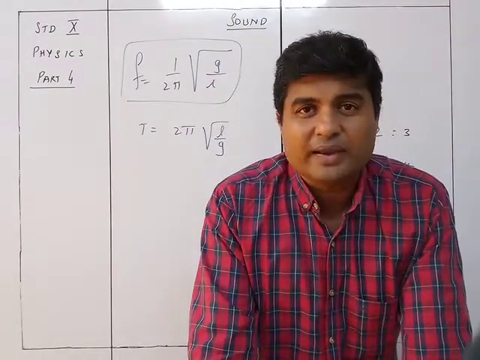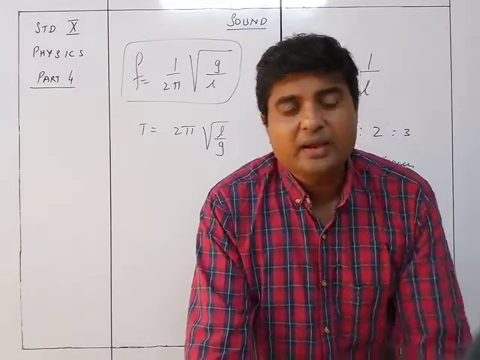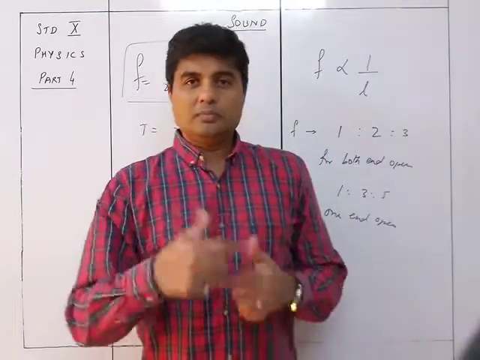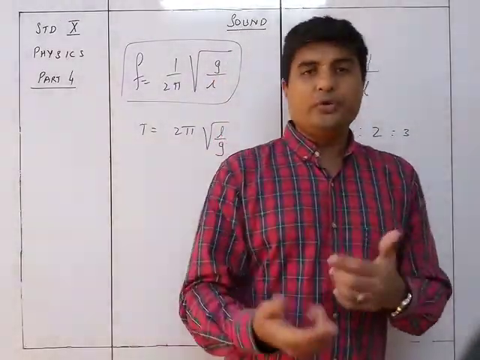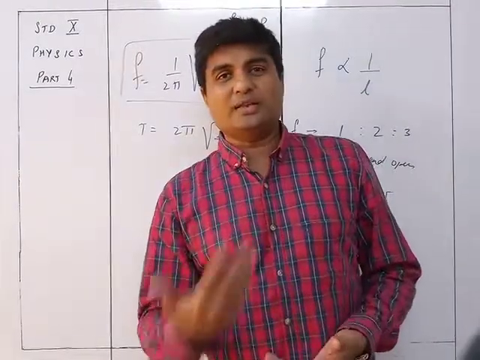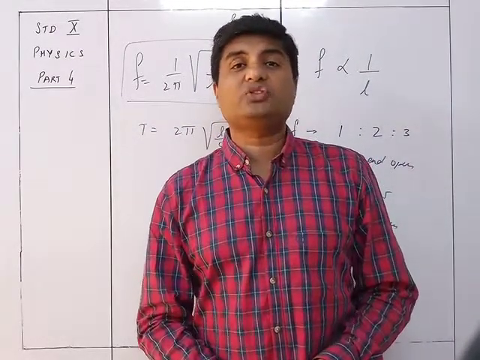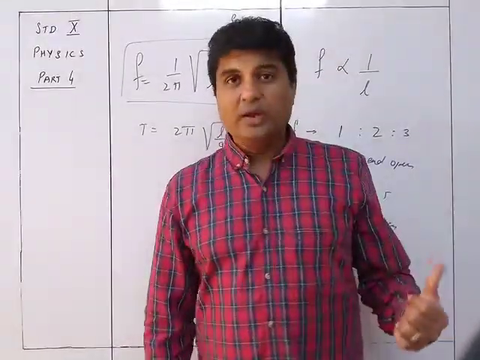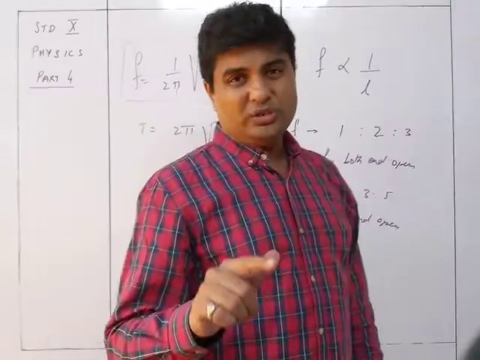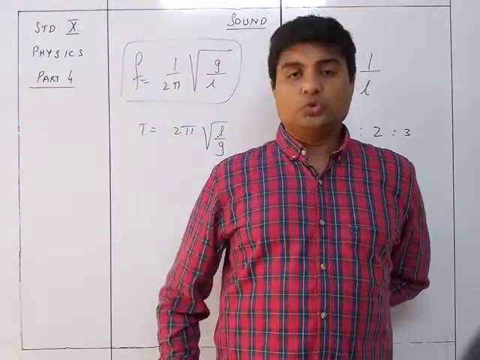So air column के हिसाब से the frequency of the sound produced is going to be dependent on it. Whereas in case of one end closed and other end open, उसके अंदर the frequency of the generation of sound will be in the ratio of 1:3:5. So it will be 1:3:5 in case of one end closed, and both ends open will be 1:2:3.